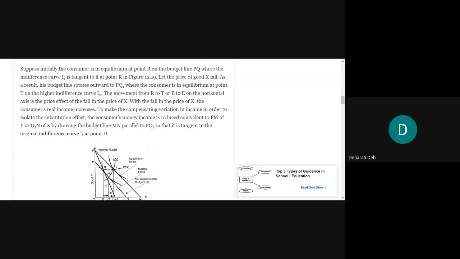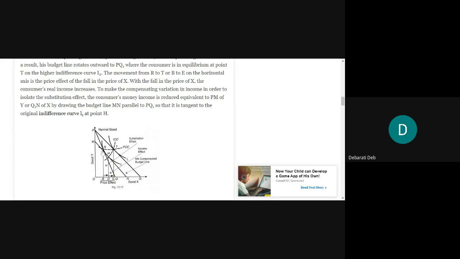Suppose initially the consumer is in equilibrium at point R on the budget line PQ. On the budget line PQ, follow my arrow. This PQ is the budget line, and the indifference curve is I1. This is the I1 indifference curve.